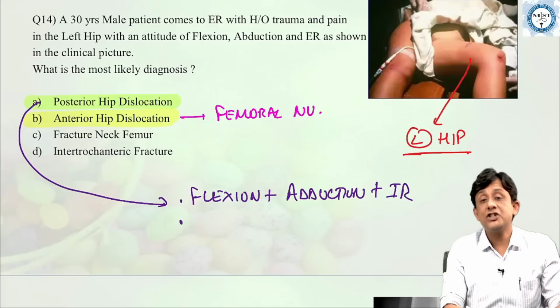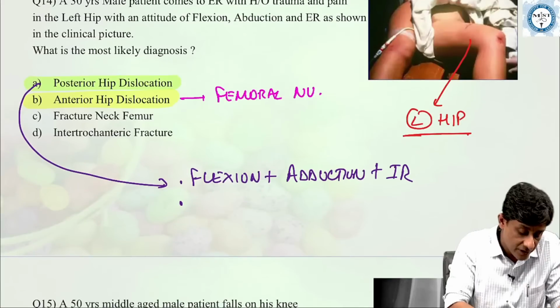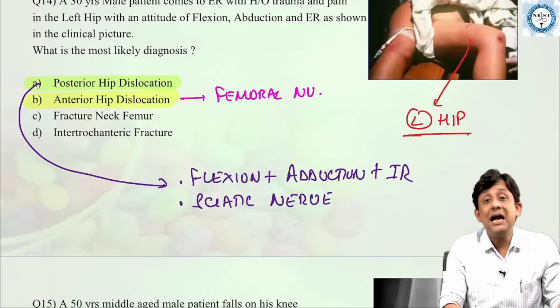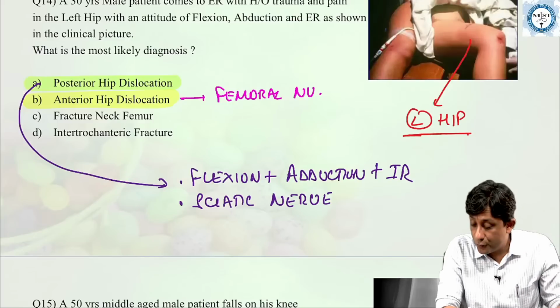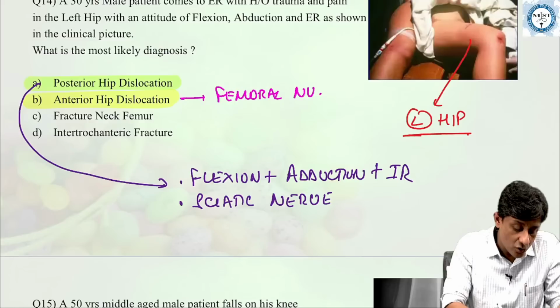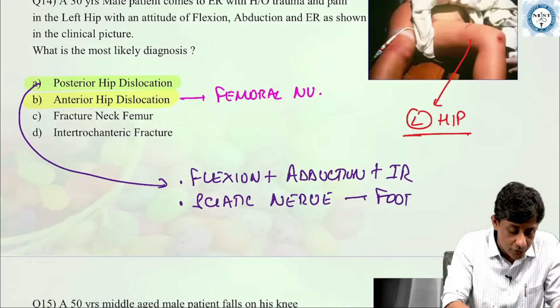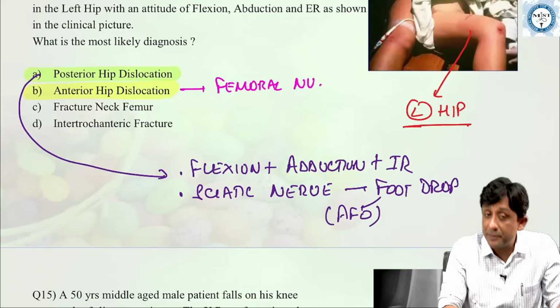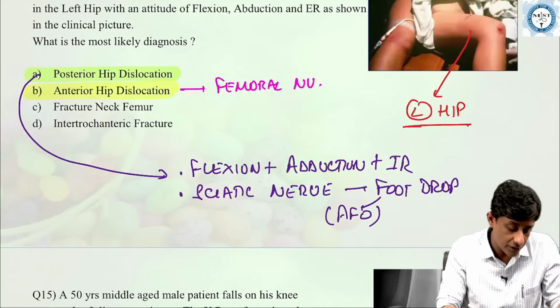It presses onto the sciatic nerve. And long-standing cases can cause a foot drop deformity. And when it causes a foot drop deformity, what splint will you give the patient? You basically give an AFO, or ankle foot orthosis, to the patient.